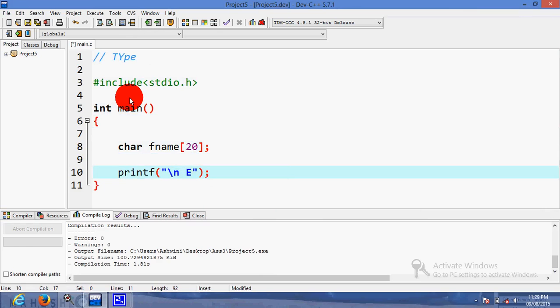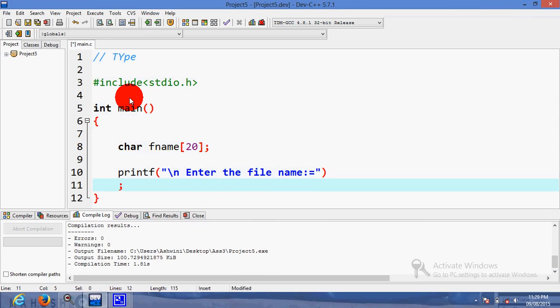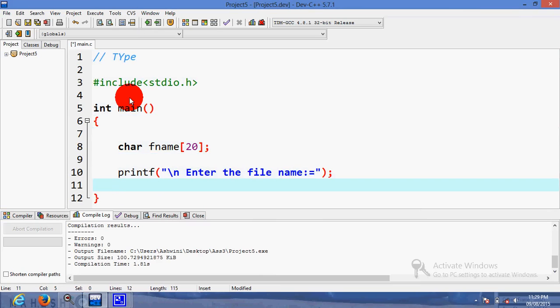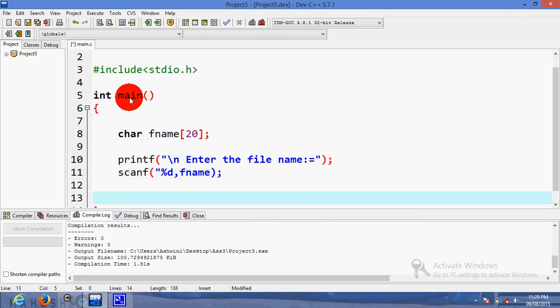printf, enter the file name. How will you accept it? By using scanf we can accept the file name. So scanf, %s, fname. It will accept the file name. Now we have accepted the file name.